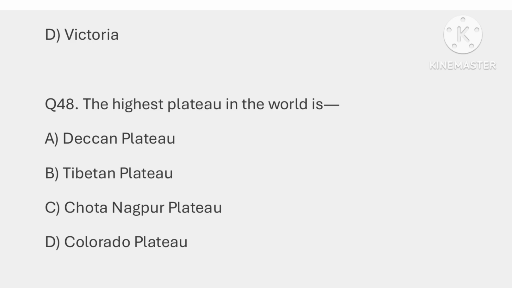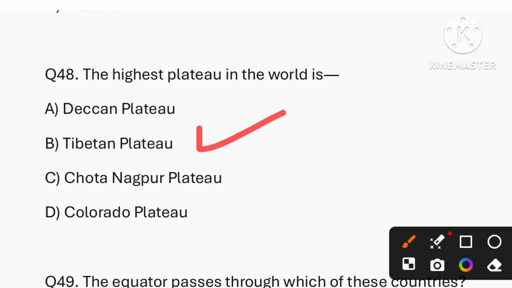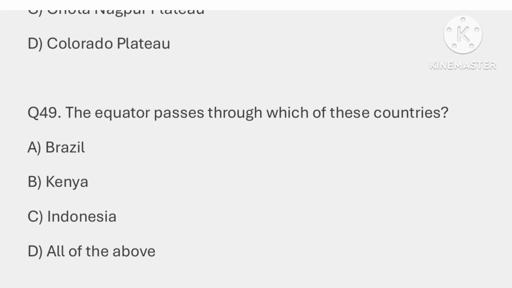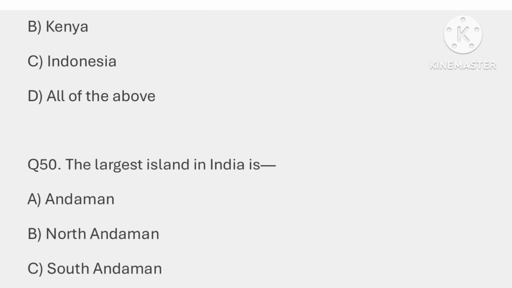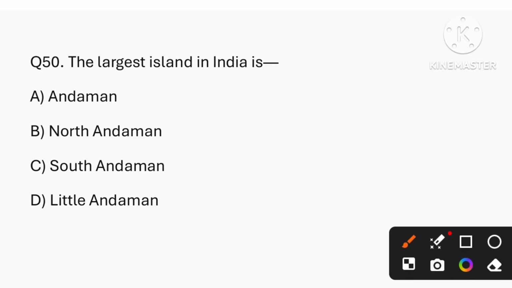Question number 48, the highest plateau in the world is. The correct answer is option B, that is Tibetan Plateau. Question number 49, the equator passes through which of these countries? The answer is all of the above: Brazil, Kenya, and Indonesia. And the last question, the largest island in India is. The correct answer is option A, that is Andaman.